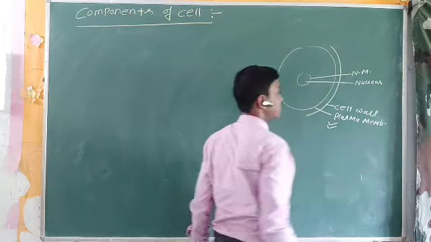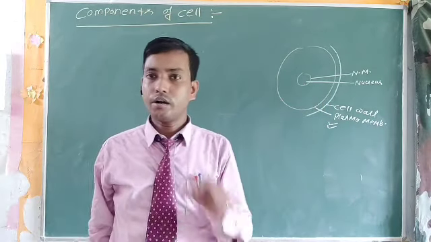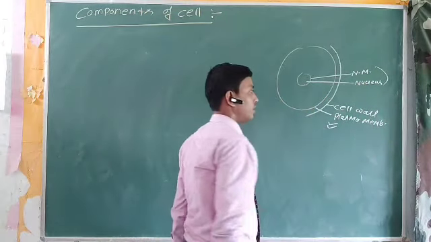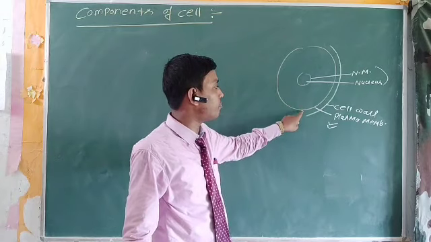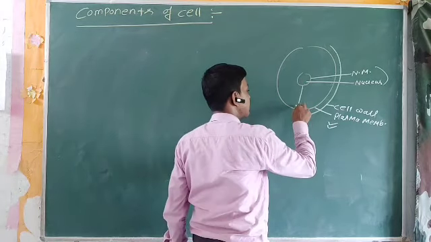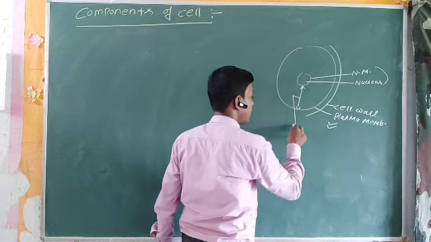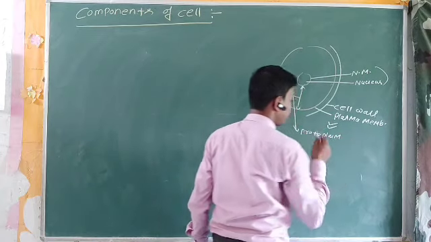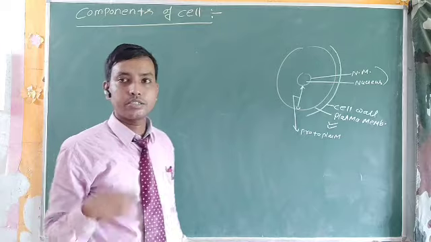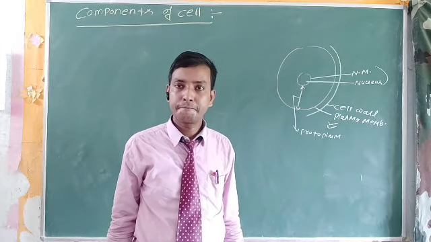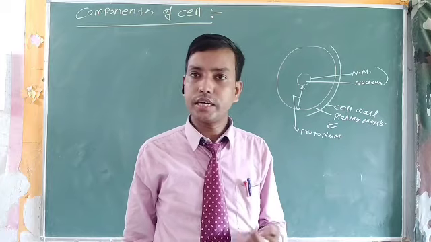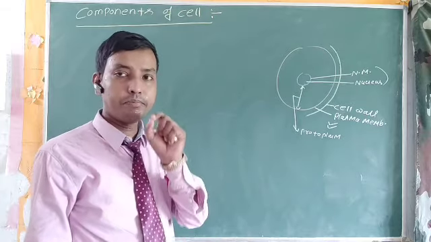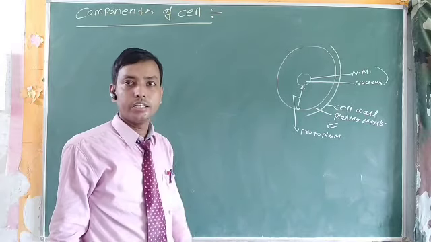Listen, the nucleus is composed of the nuclear membrane and the nucleoplasm. So this is all about the nucleus. Apart from the nucleus and plasma membrane, all the jelly mass-like structure is known as the protoplasm. The protoplasm consists of several cell organelles like mitochondria, Golgi body, centrosome, lysosome, etc. Now let me describe the important cell organelles and the components of the cell.